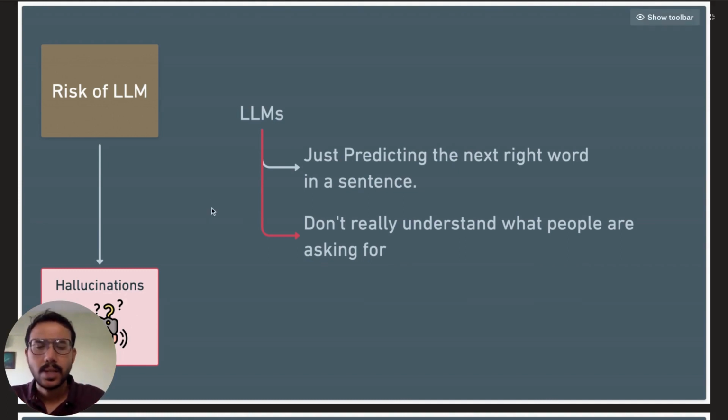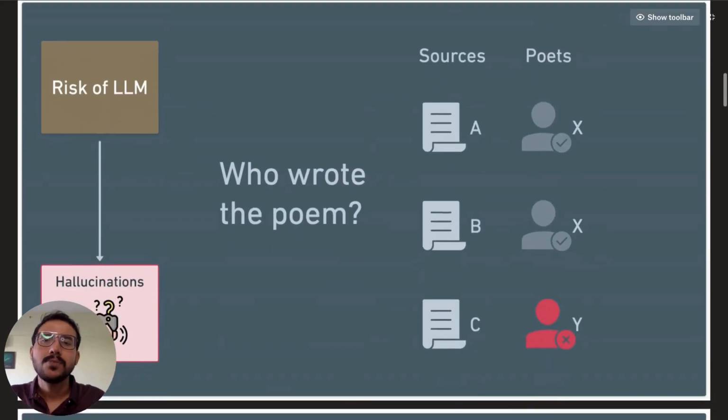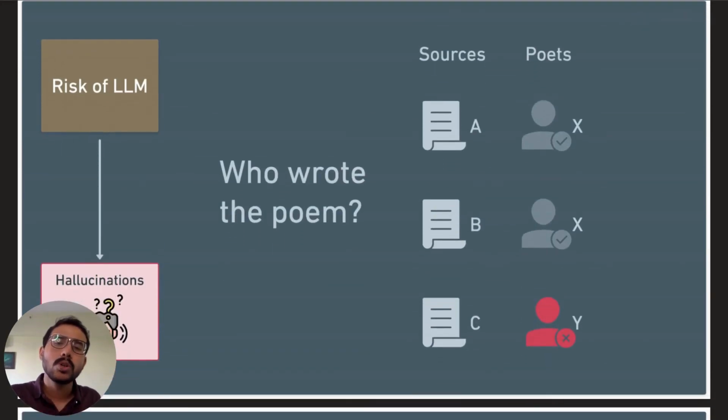Let's take a simple example. Let's say we ask ChatGPT who wrote the poems A, B, and C. Let's say they were all authored by poet X, but there is one rogue source that claims it was actually author Z or author Y. So now we have conflicting sources in our training data. Which one actually wins the argument? Even worse, there might not be a disagreement at all.